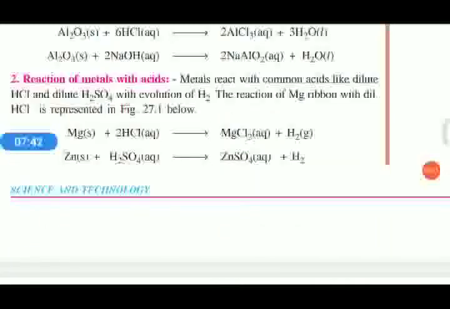Then, reaction of metals with acids. Metals react with common acids like dilute hydrochloric acid, sulfuric acid, etc., with the evolution of H2, hydrogen gas. The reaction of magnesium: magnesium plus hydrochloric acid gives magnesium chloride plus hydrogen gas. Magnesium reacts with HCl to form magnesium chloride and hydrogen gas, that is, salt plus hydrogen gas. We already studied this.